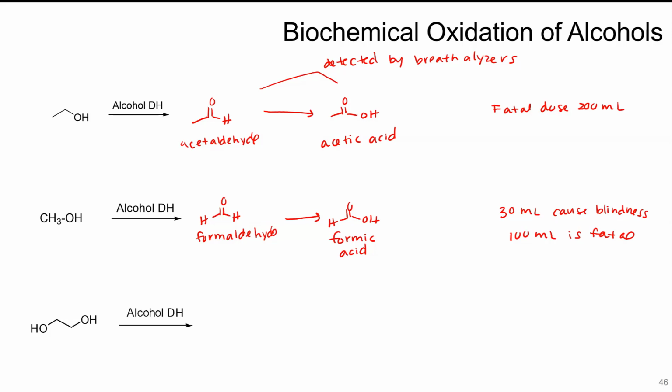This is the structure of ethylene glycol, which is what is used in antifreeze commonly. It's colorless, odorless, but very toxic. This is also oxidized by alcohol dehydrogenase. A 30 ml dose is lethal. The treatment for this poisoning also is ethanol, but when you do the oxidation here, you're going to end up with oxalic acid, which is toxic. Oxalic acid is also found in rhubarb leaves if you eat those.